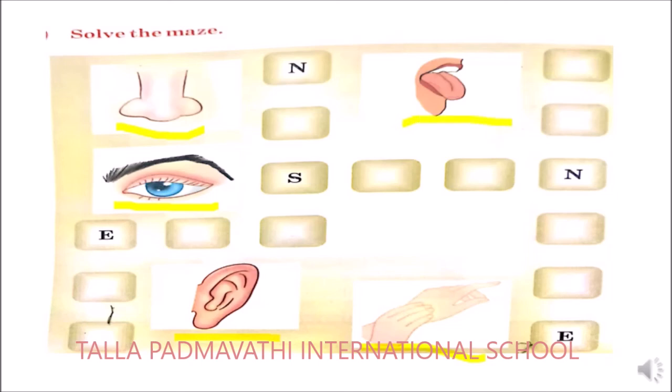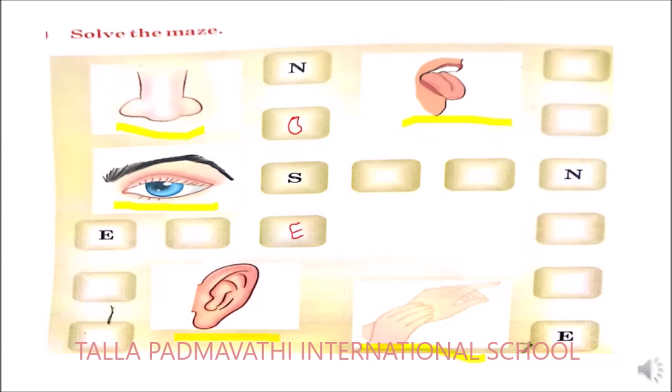So you need to just take the help of this picture and write the names of it. So the first one is nose. Are you able to see N over here? So what you need to do? You have to write the word N-O-S-E, nose.